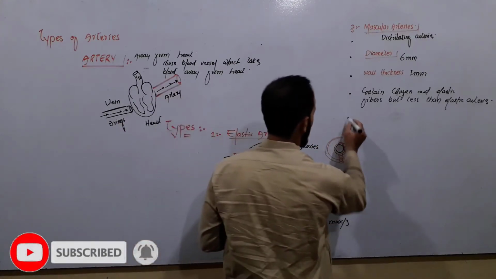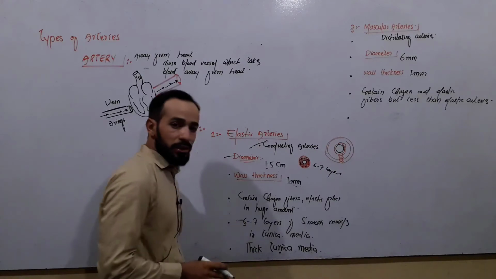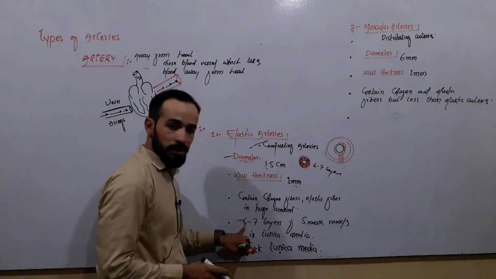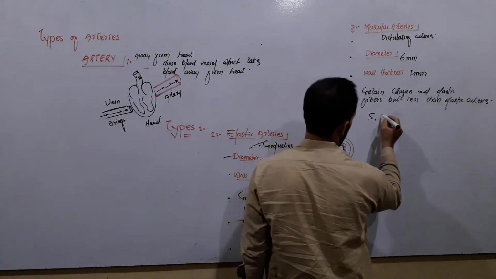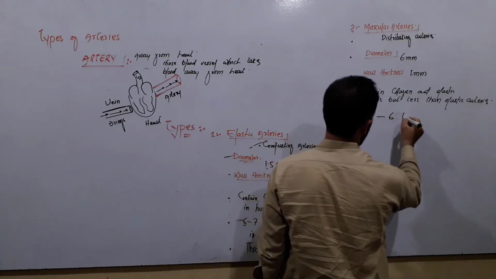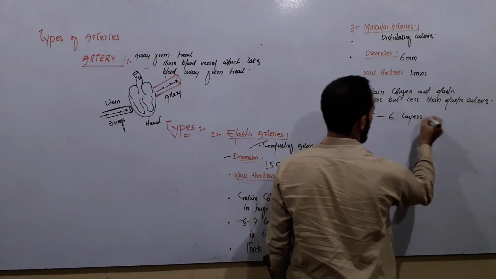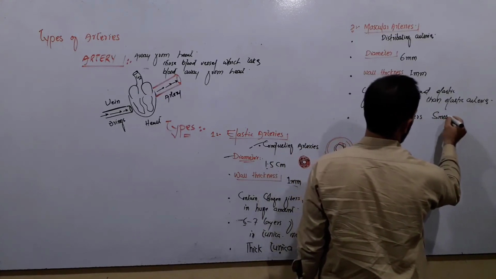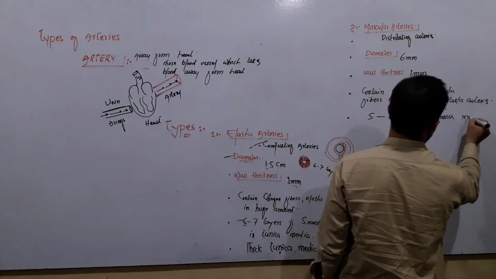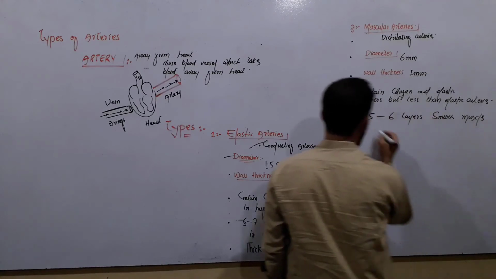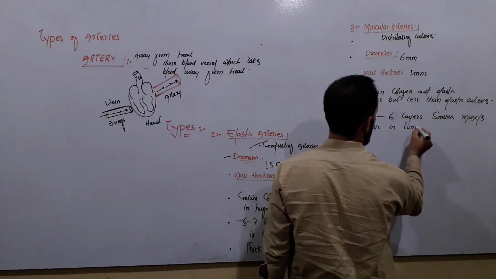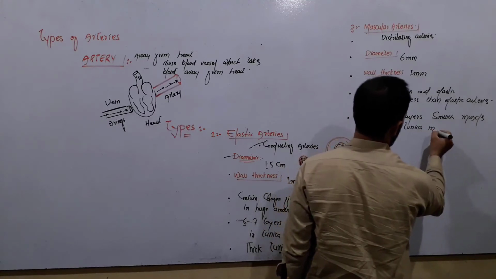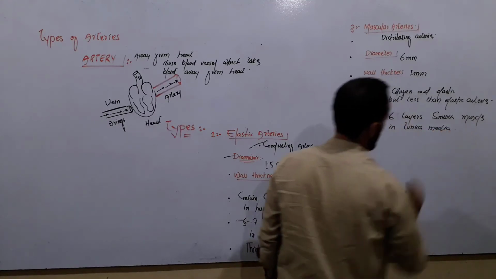Next thing, we say that in their tunica media, they have about 5 to 6 layers of smooth muscle cells in tunica media, right?